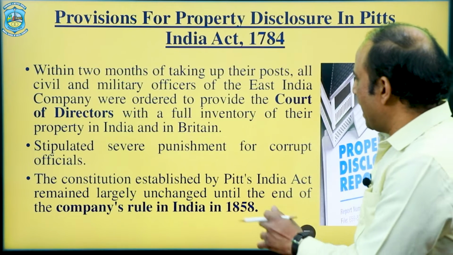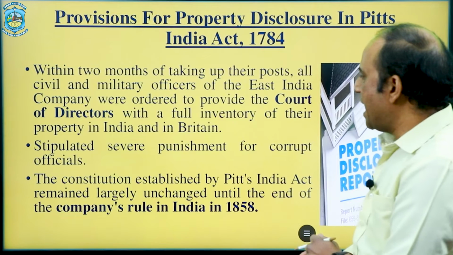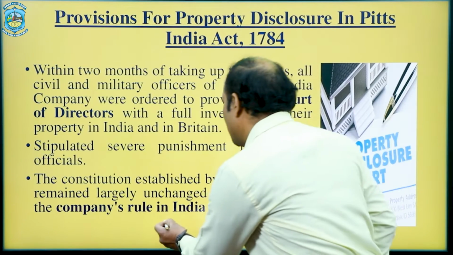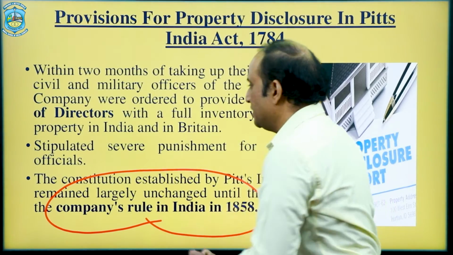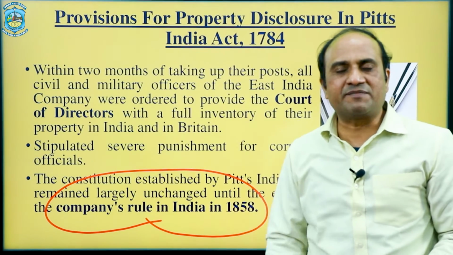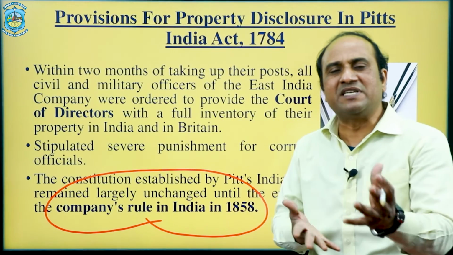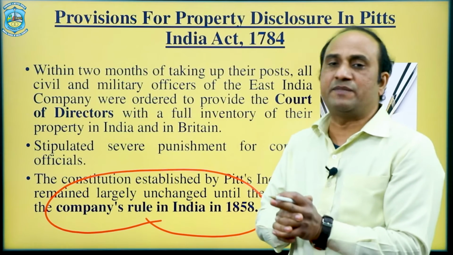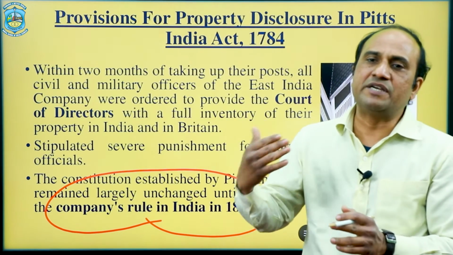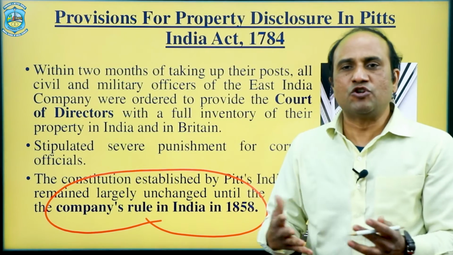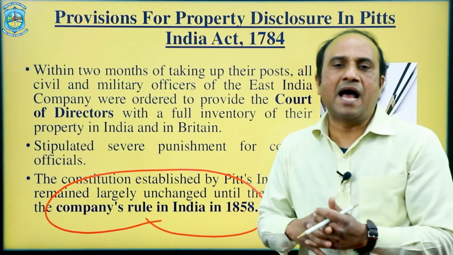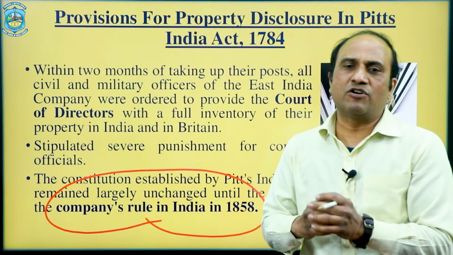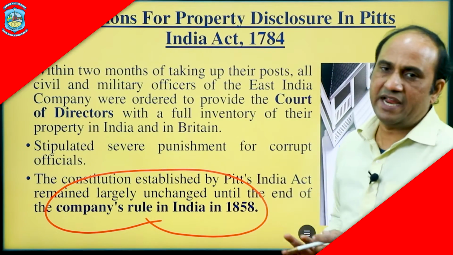The Constitution established by Pitt's India Act remained largely unchanged until the end of the company's rule in 1858. All these provisions which I have discussed were sustained up to 1858. That means after 1857, when the British government introduced itself as the government of India, as the ruler of India, that was continued up to 1858.